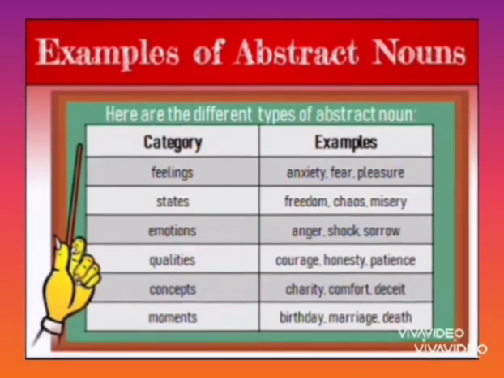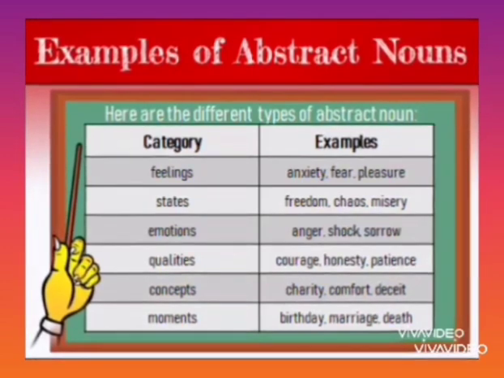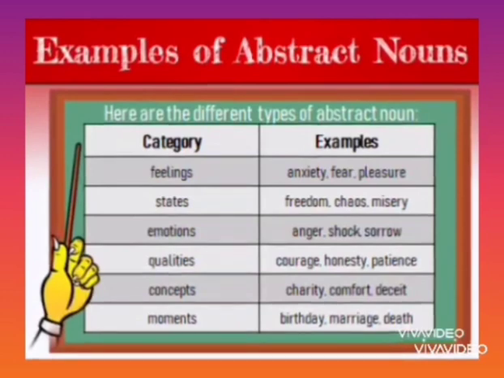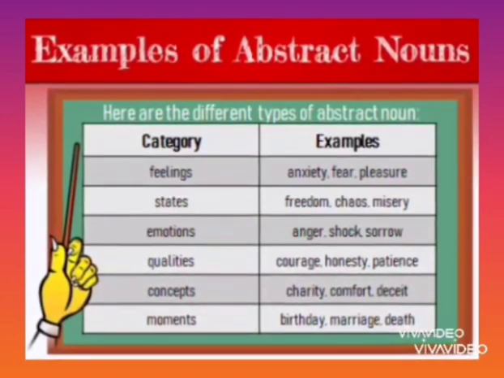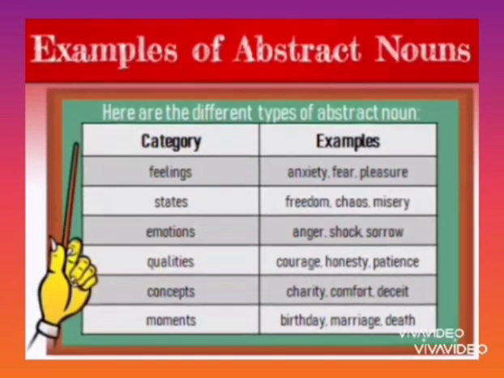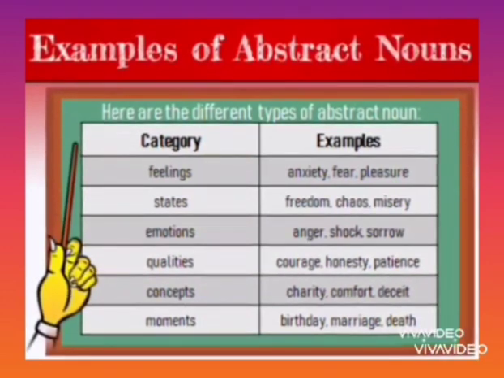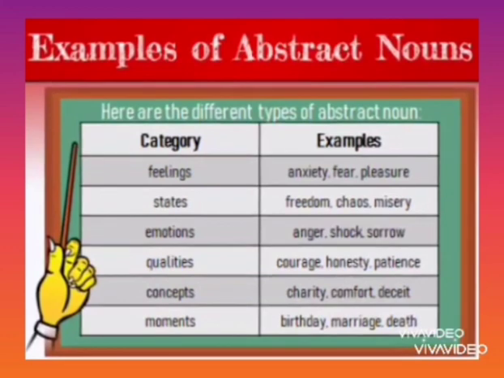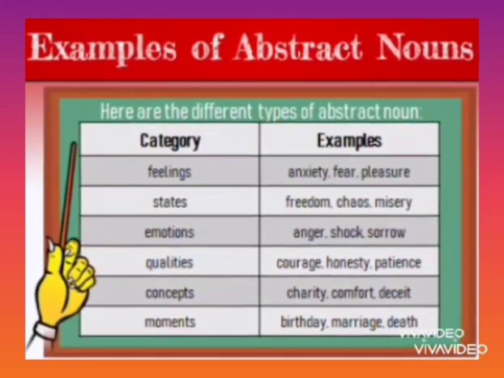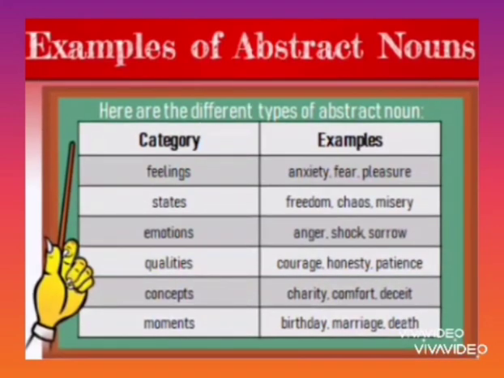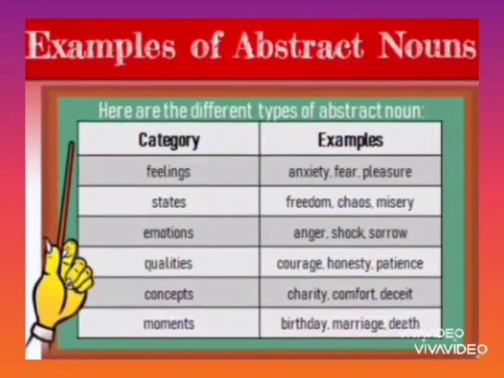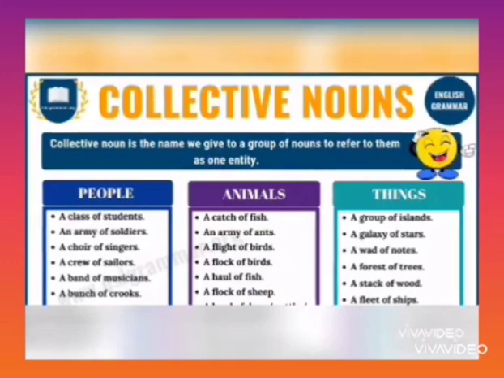Examples of some abstract nouns. Feelings: anxiety, fear, pleasure. States: freedom, chaos, misery. Emotions: anger, shock, sorrow. Qualities: courage, honesty, patience. Concepts: charity, comfort. Moments: birthday, marriage, death. So here are the different types of abstract nouns. These are the categories and these are the examples. And after abstract nouns, we will learn collective nouns.